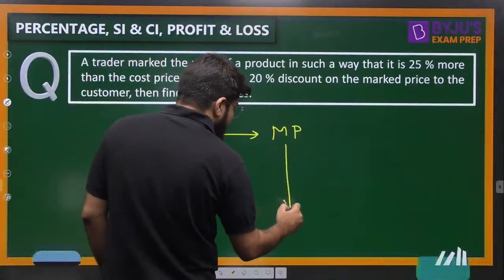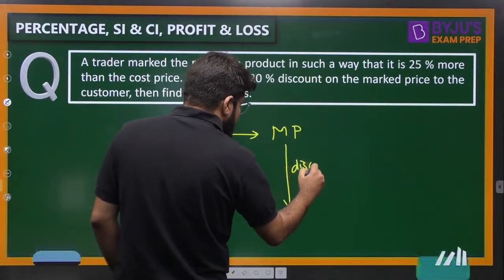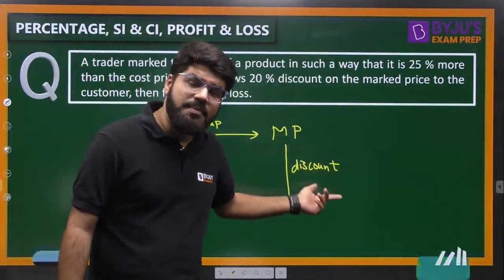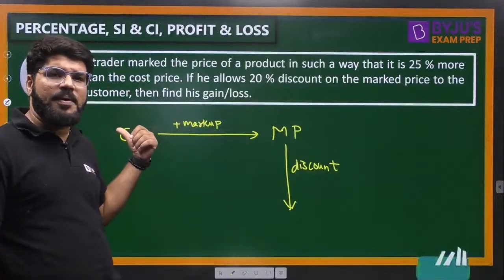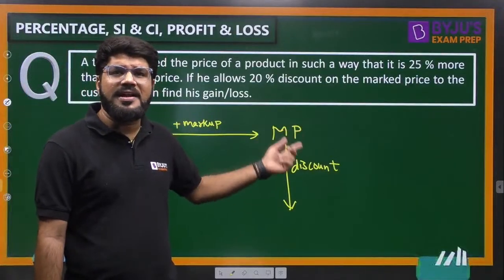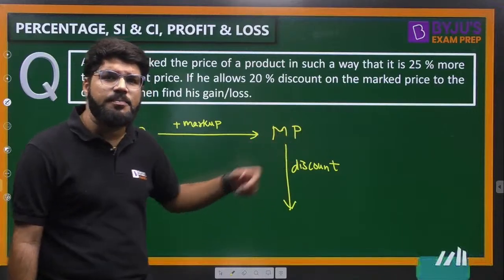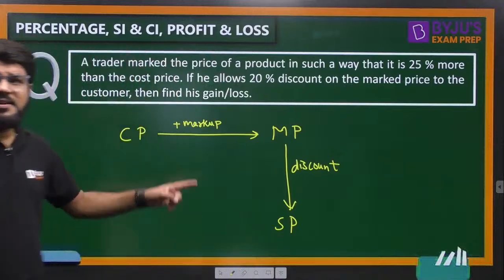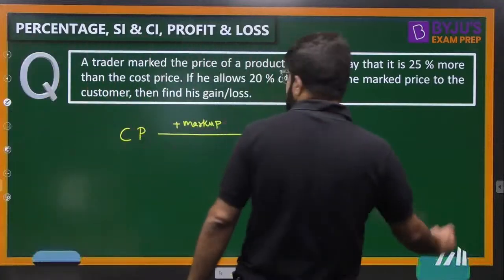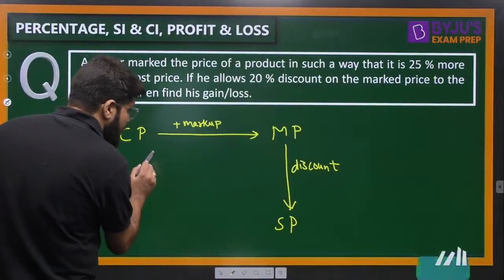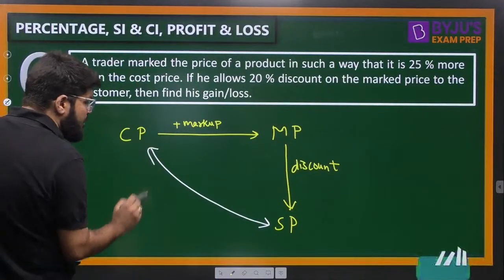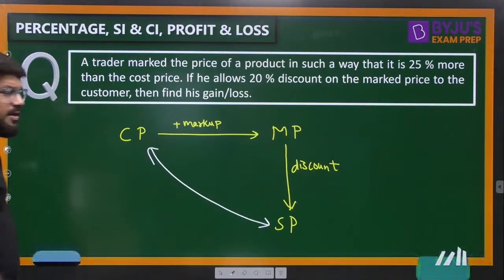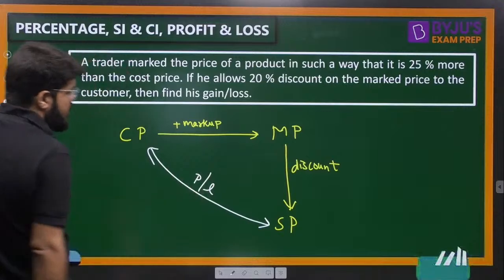Then if there is any scheme or discount to be offered, that is applicable on the marked price, because the customer will not know the cost price of the shopkeeper. The customer will only know what is written on the product, and will ask for discount on that marked price. After subtracting the discount, what you get is the final selling price. Then whatever is the profit or loss for the shopkeeper is decided by the relation between CP and SP.